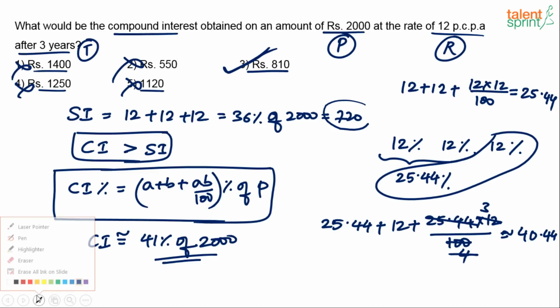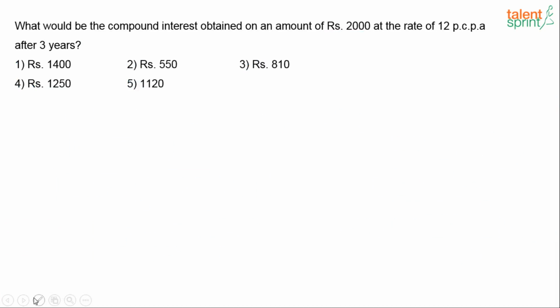First of all, we will not usually get questions on CI for 4 years, but in case you get it, the same concept has to be used thrice, right? But anyway, let us take one more question for 3 years. Let's say the rate of interest is 16% per annum for 3 years. How do you calculate CI now?